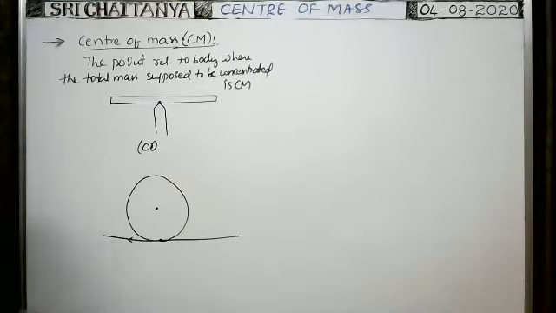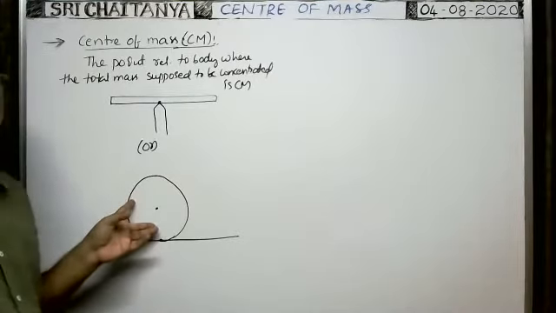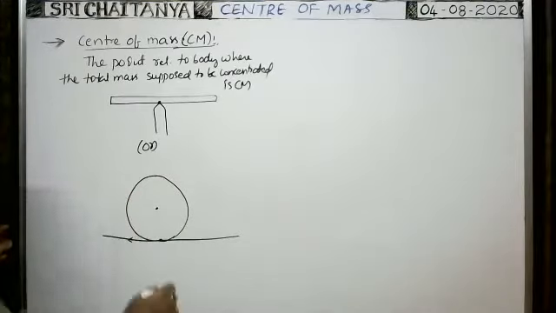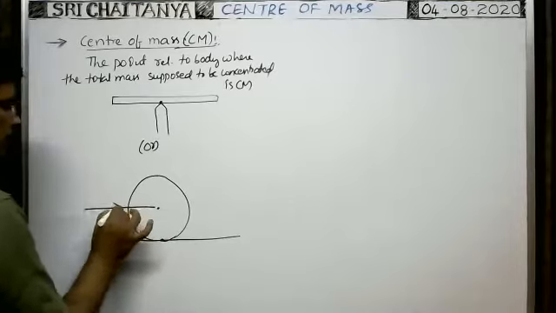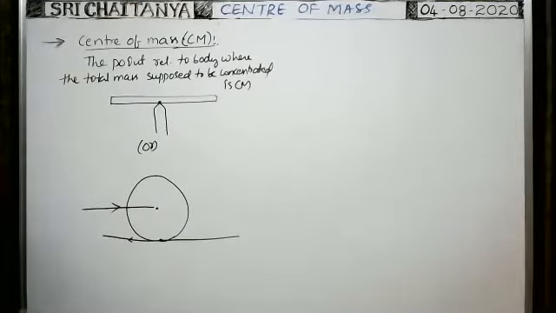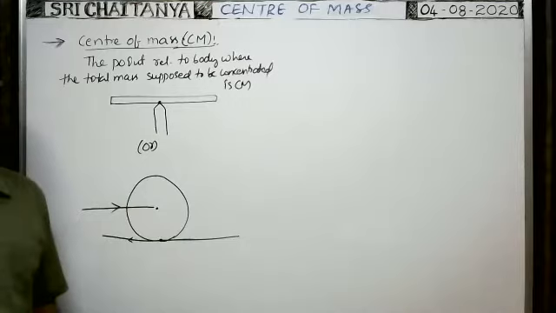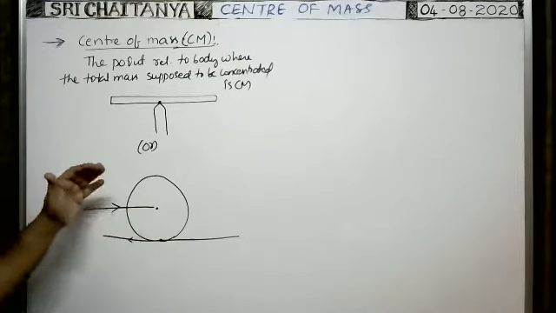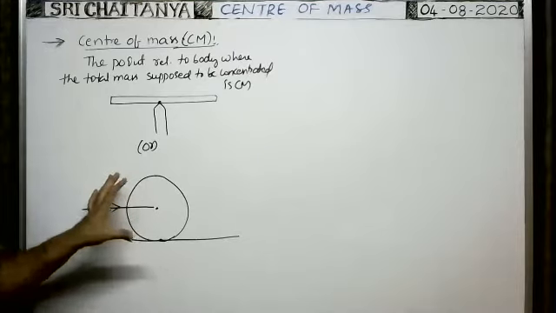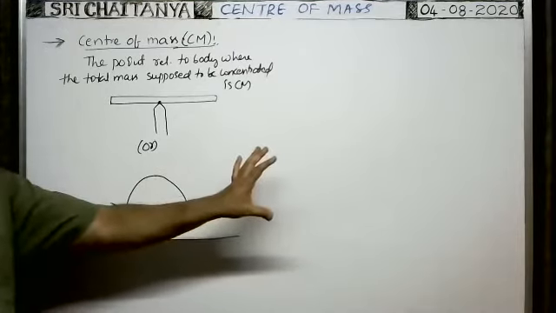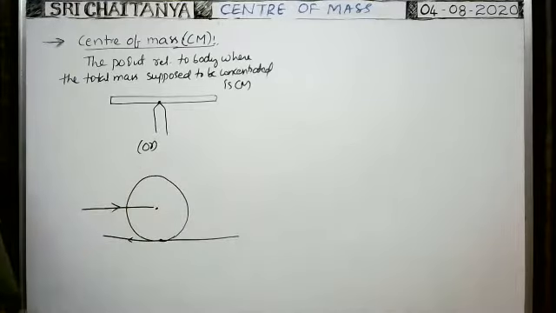Okay, so such type of motion is called the rolling motion. Suppose you apply a force on a body so that it passes through the center of the sphere. When you apply the force on a body passing through the center of the sphere, instead of rotating, the entire sphere will travel in the forward direction without rotation.